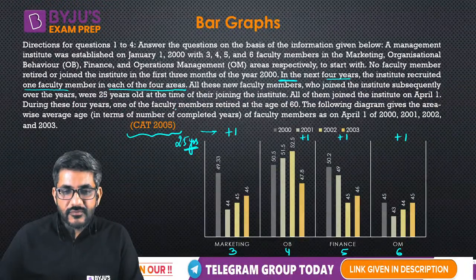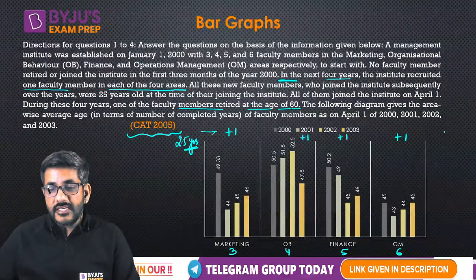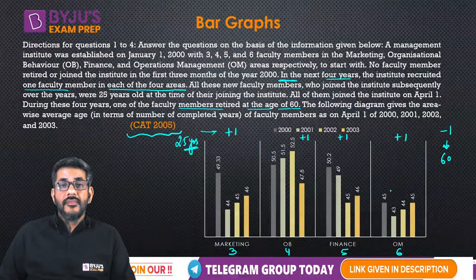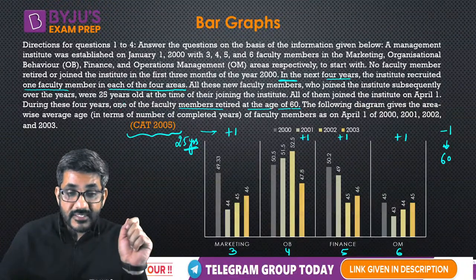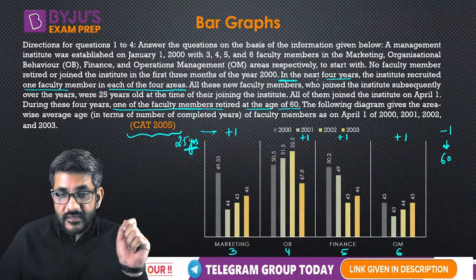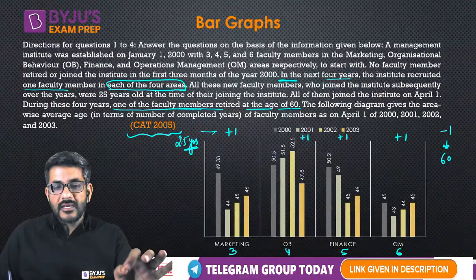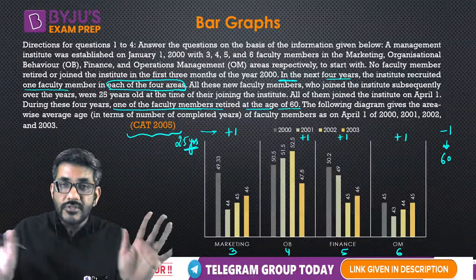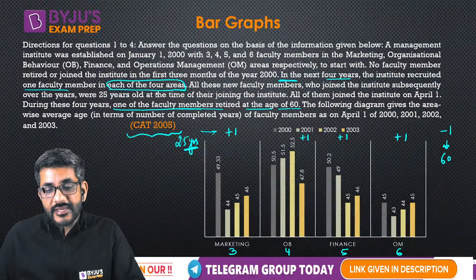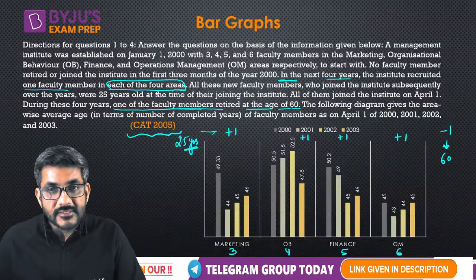During these 4 years, one of the faculty members retired at the age of 60. So from one of these areas, a member retired as well at an age of 60. Okay? और यहां पे ये नहीं लिखा है from each of them. It says one of the faculty members retired at an age of 60. जबकि यहां लिखा था that in the next 4 years, in each of the 4 areas a member joined. यहां पे लिखा है one faculty member retired. He did not say from each of the 4 areas. कहीं से कोई एक आदमी रिटायर कर गया है, and he also says that one faculty member joined in each of the 4 areas. These are the two things with us till now.